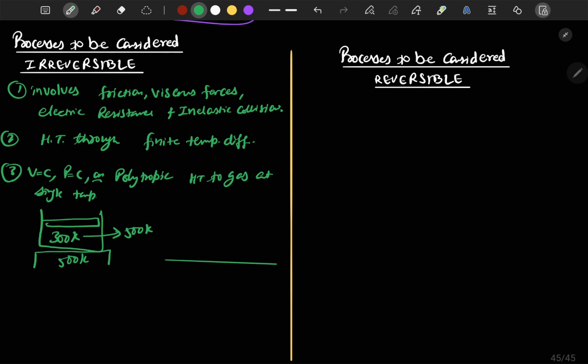Or we can draw it like this. The source is always at 500 Kelvin, and the system's temperature is increasing from 300 to 500. Now we can see that at most points there is a finite temperature difference. Only near the end is the temperature difference not finite. So, as we discussed in point number 2, this process will also be irreversible.